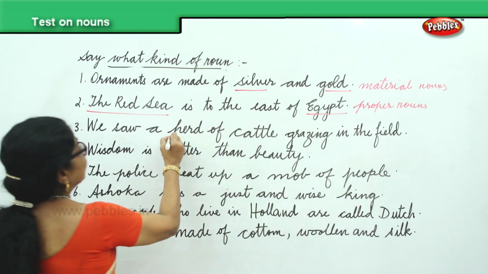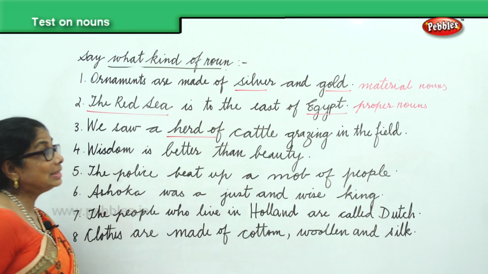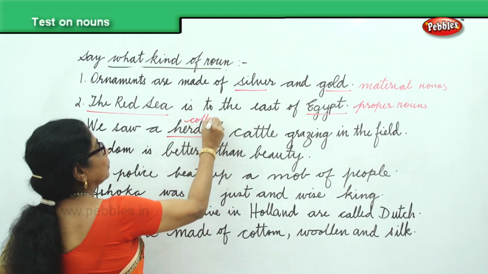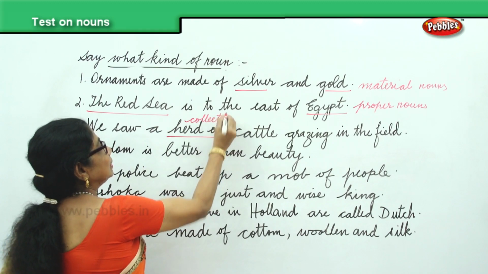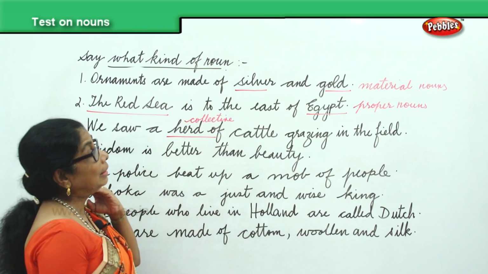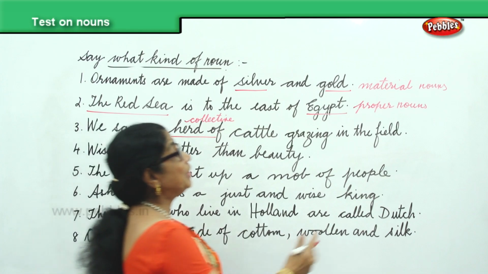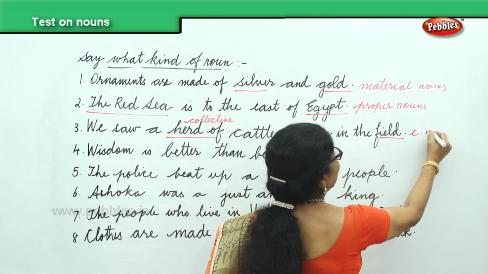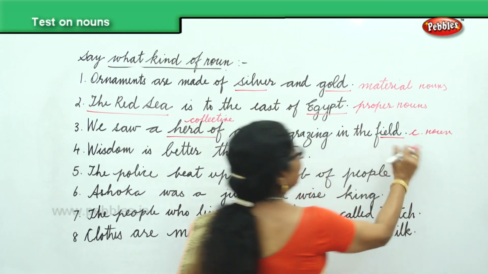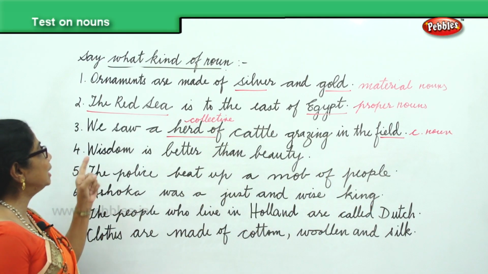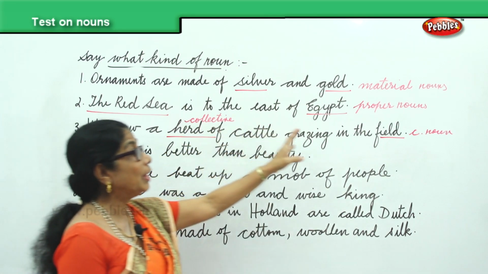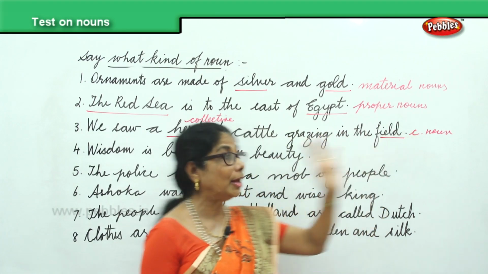Herd of cattle, that is a collective noun. And then we also have field. Field is a common noun. So in the third sentence you have herd of cattle, collective noun, and you have field, a common noun.